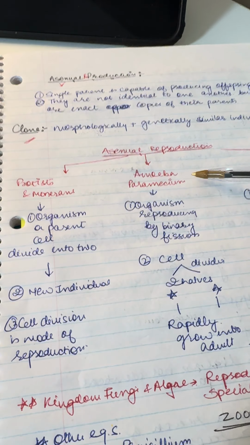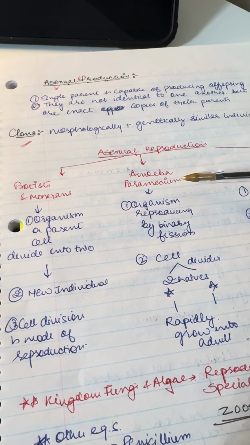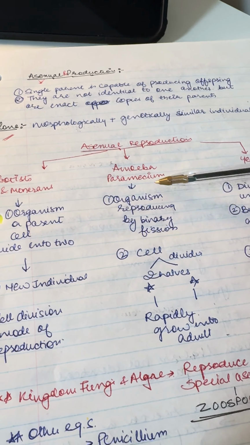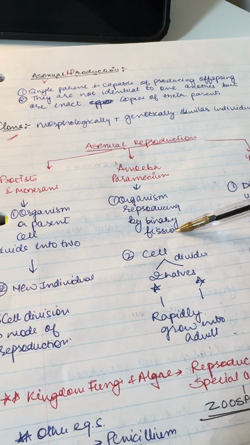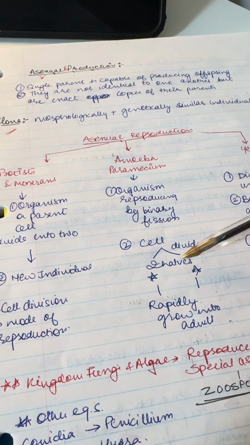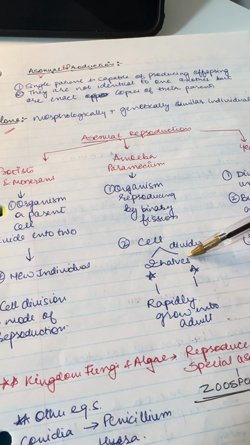In amoeba and paramecium, same thing. Organisms reproduce by binary fission. So what happens is basically binary means two. So the cell divides into two halves and then they grow into the adults.